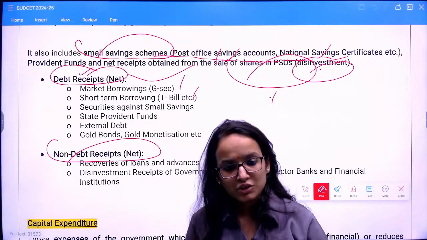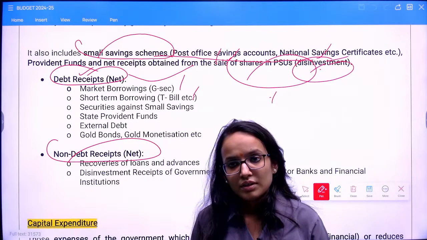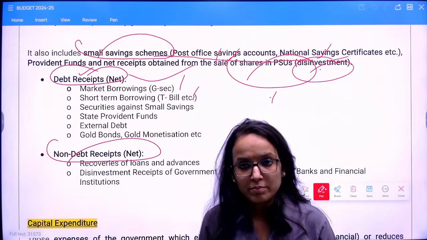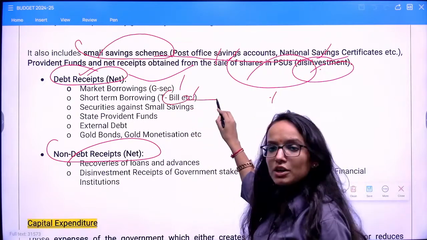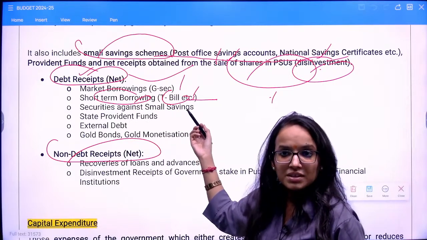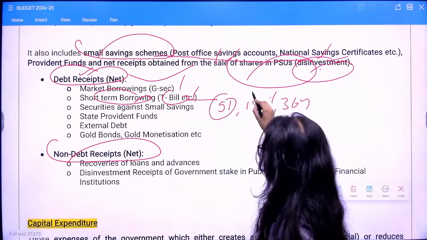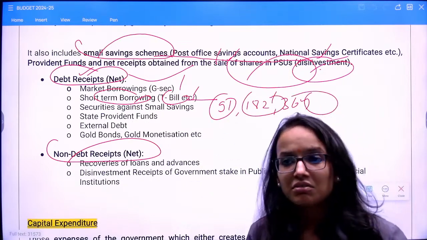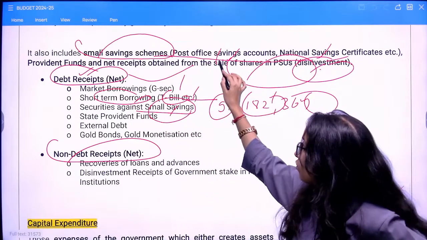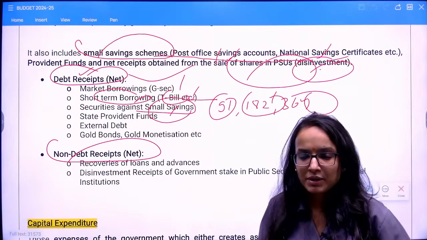These are managed by the Reserve Bank of India on behalf of the government, and the trading of these is done on the eKuber portal. You remember all these things? T-bills are short-term borrowings because they are issued for less than 1 year: 91 days, 182 days and 364 days, right? Then small savings are again debt securities. People have deposited their money for a fixed period of time.